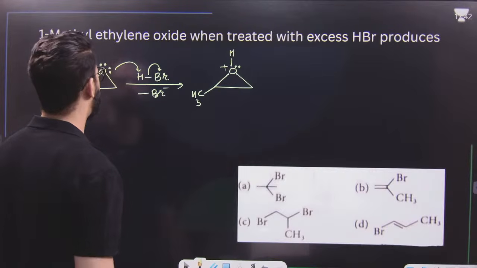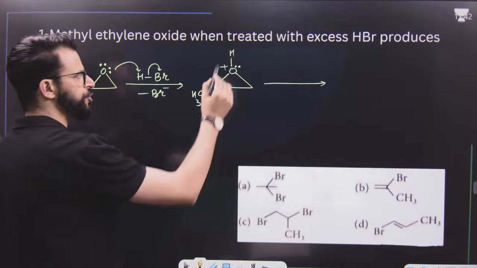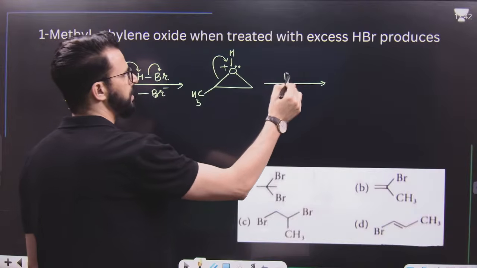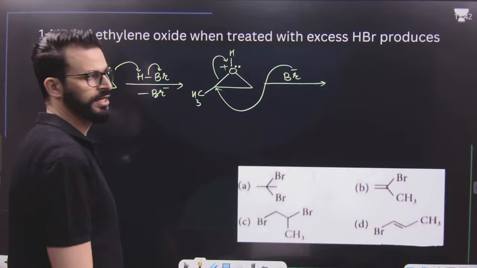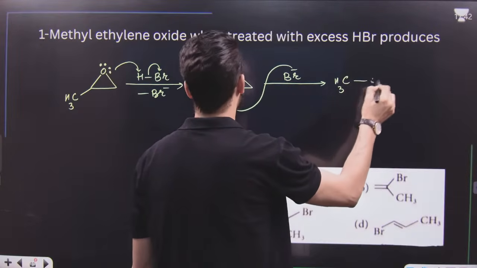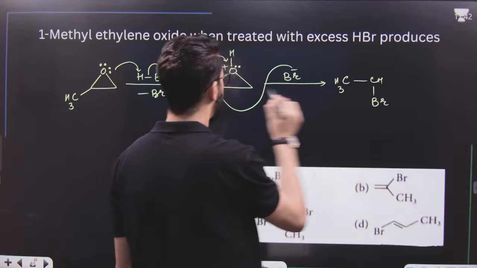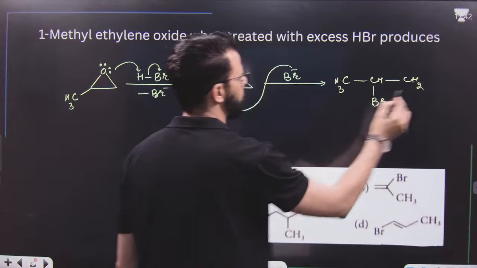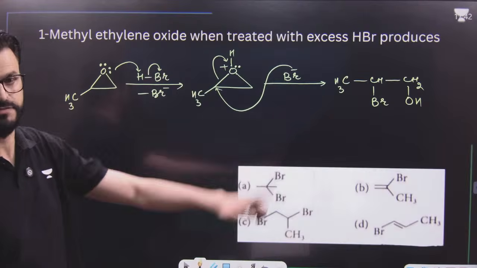As this oxygen has a positive charge, it will withdraw electrons from this. Finally, Br minus will attack the carbon which is more sterically hindered, resulting in the formation of CH3, CH, with Br attached, then CH2, then OH. It will be like this first.